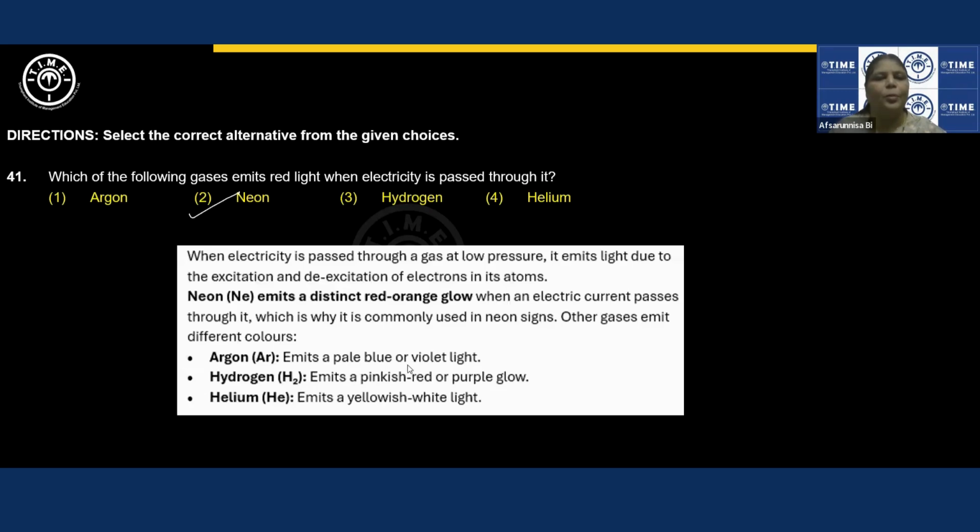Argon, pale blue or violet light. It's a bluish shade we can see. Neon is the one which shows the reddish orange glow, very distinct color. You can easily notice that. Hydrogen, pinkish red or purple glow, very light, not that dark in nature. And then helium, yellowish white.